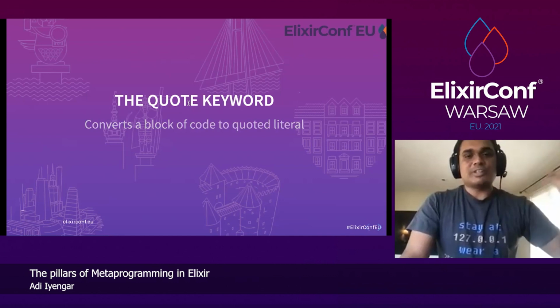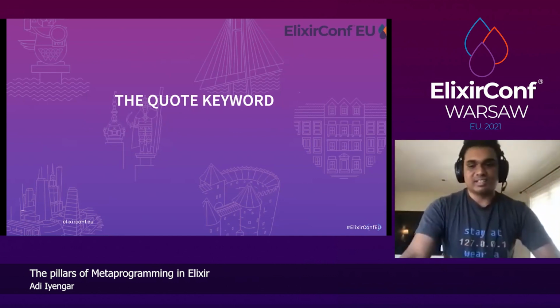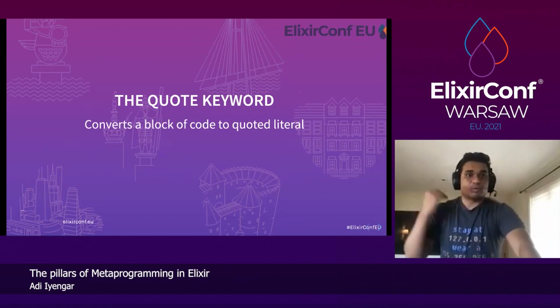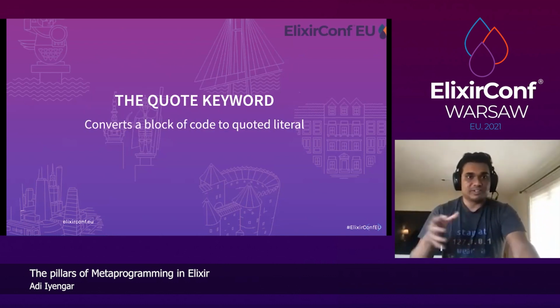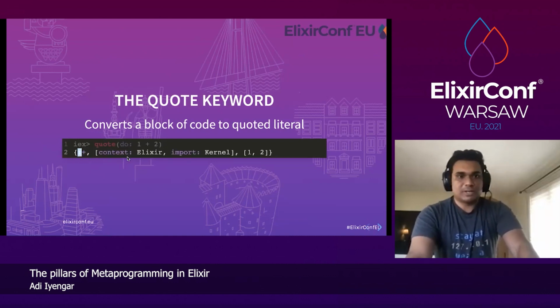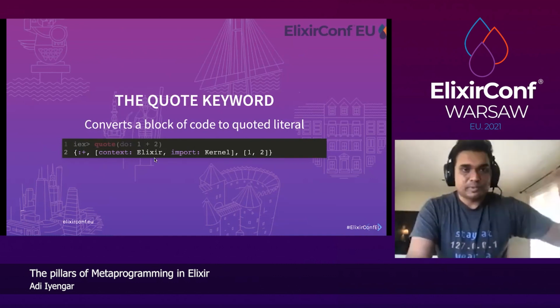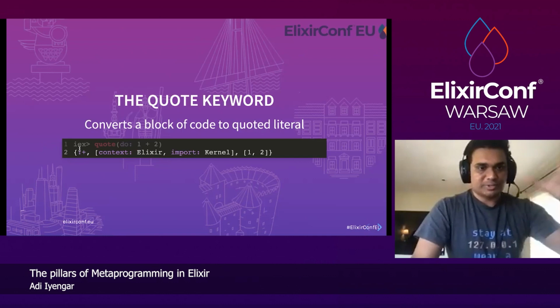So how can you convert code to quoted literals, or AST? You can use the quote keyword. What it does is convert any Elixir code to the quoted version of that. So if you do quote 1 + 2, boom, it returns a 3-element tuple with plus, metadata, and 1 and 2. And also, by the way, I'm going to have a few IEx examples here, just so you're aware.